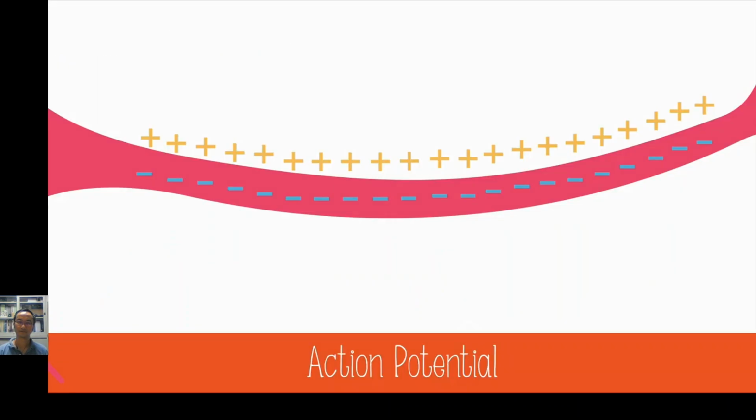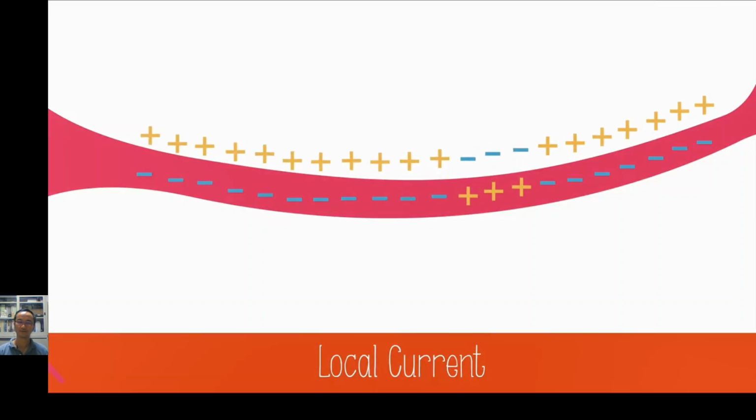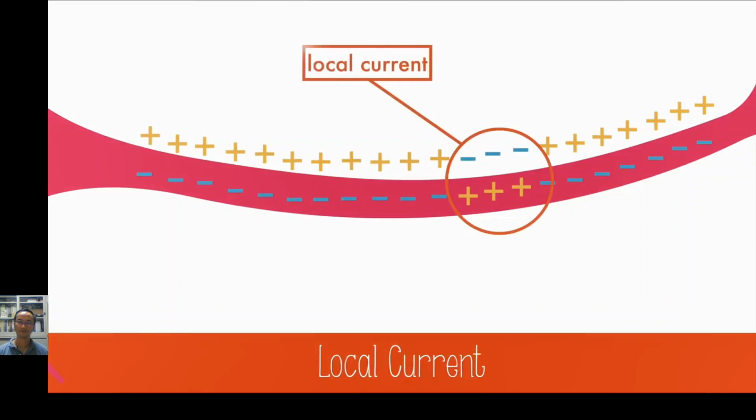Nerve impulses are actually waves of action potentials, which means ions are flowing in and out of the cell in a wave-like pattern. Because of the refractory period, where sodium ions will not flow out of the cell by diffusion, action potentials can only move in one direction. They begin at the dendrites and they end at the axon terminals. This wave-like region where the action potentials are flowing is referred to as the local current.